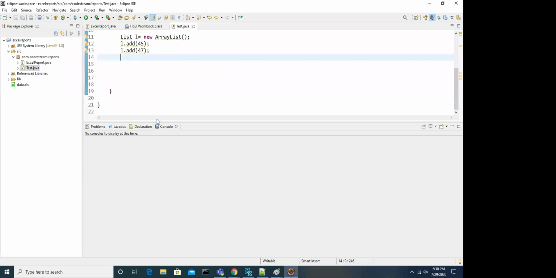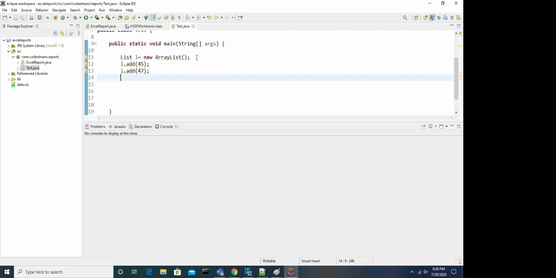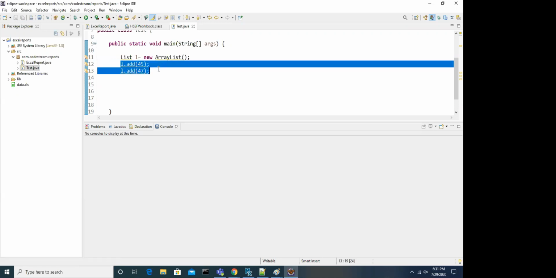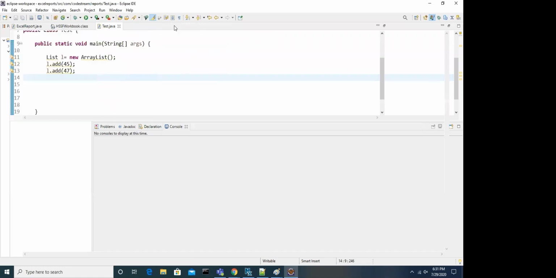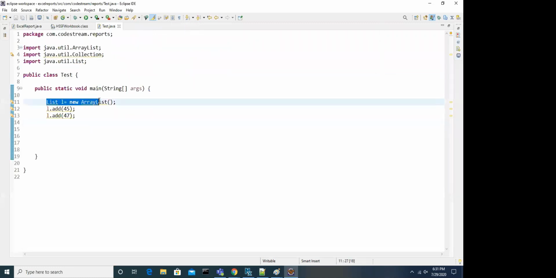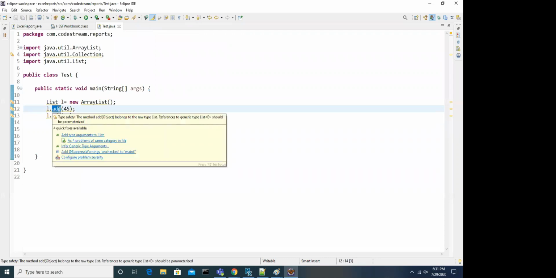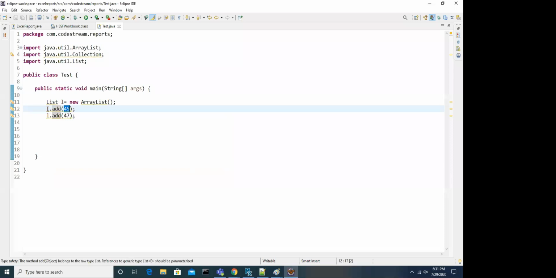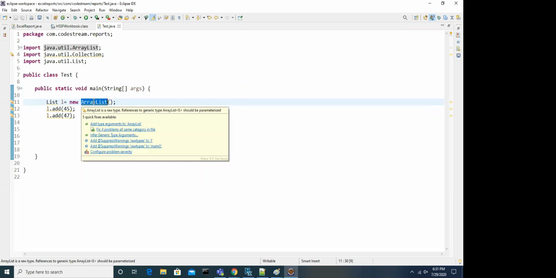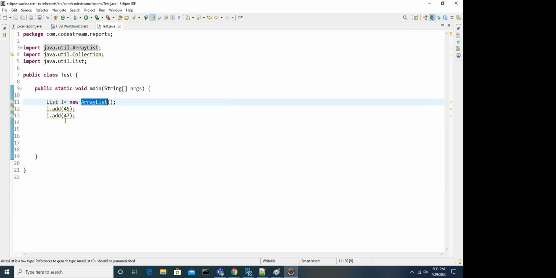Okay, so like this I added two objects, guys. What is the size of the array list by default? I mean, what is the internal architecture we have and how does it work? We are going to understand what happens when you create an object of ArrayList, and what happens when you call the add method. What is the meaning of the add method? They have given it already. You are trying to add an element into the ArrayList. And what kind of data structure will be used?